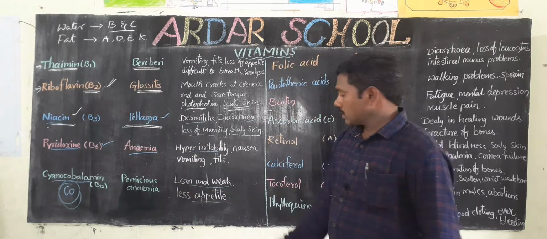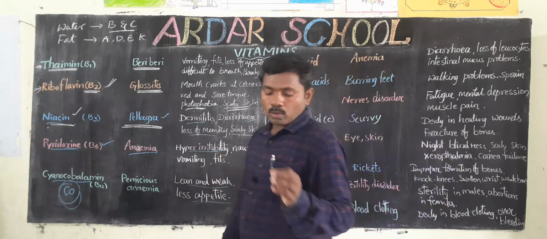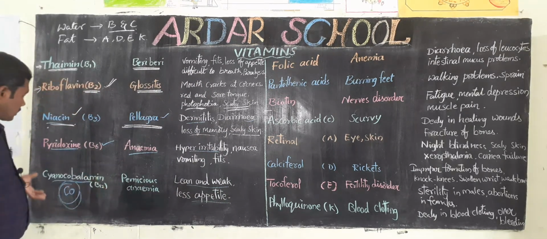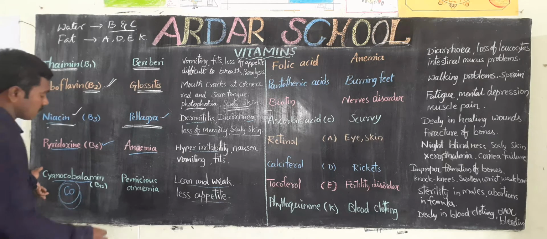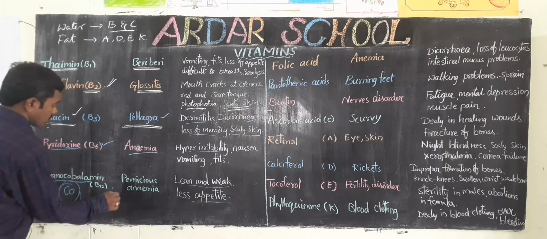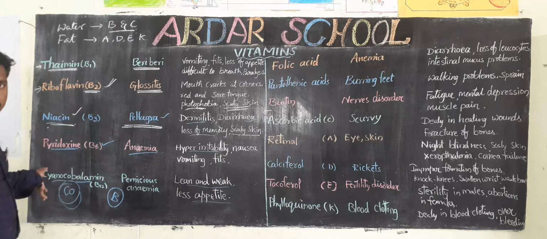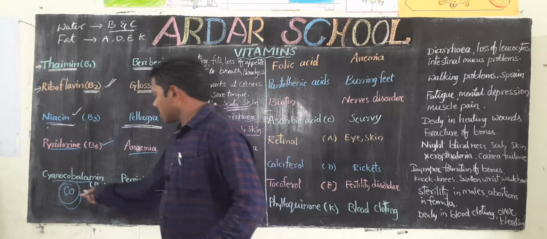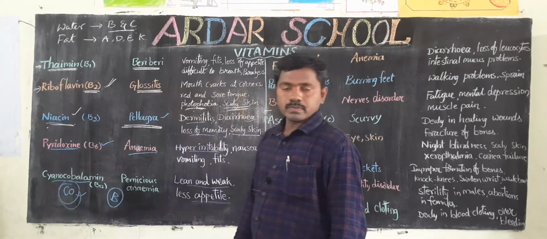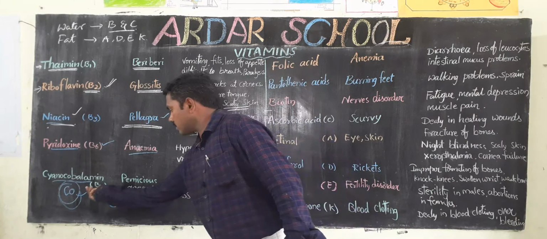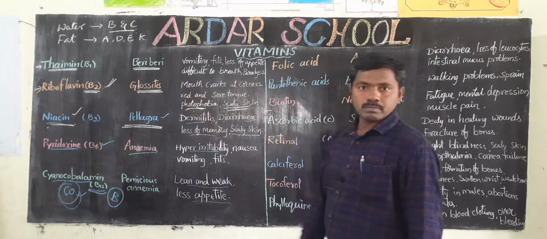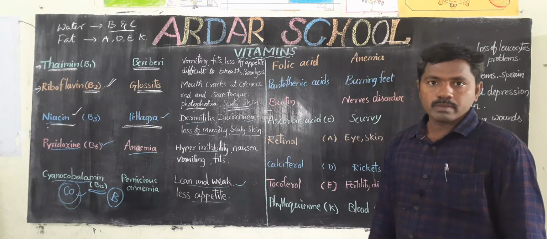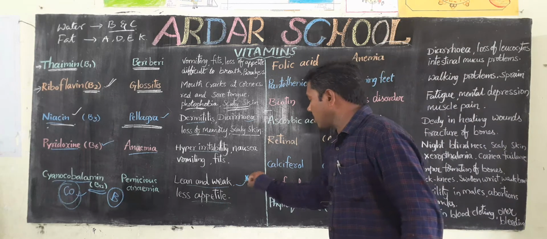Cyanocobalamin is synthesized by bacteria. If you observe the chemical structure, cobalt is present. This vitamin is B12. It is synthesized by bacteria. Okay children, this is very very important.